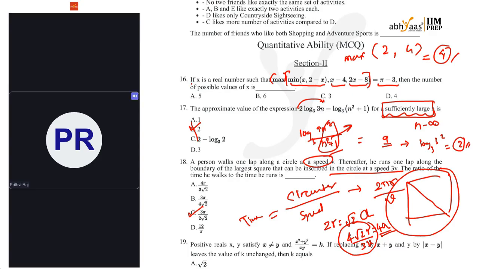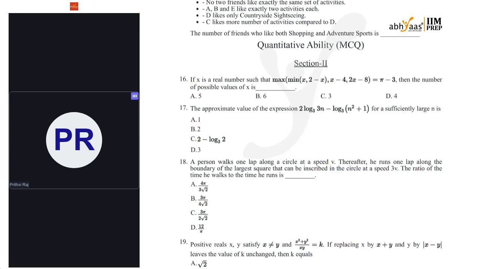Okay. Next, positive reals x, y satisfy x is not equal to y and (x square plus y square) by xy equal to k. If replacing x by x plus y and y by mod of x minus y leaves the value of k unchanged, then k equals to.